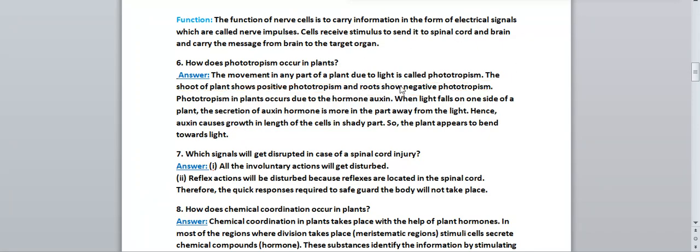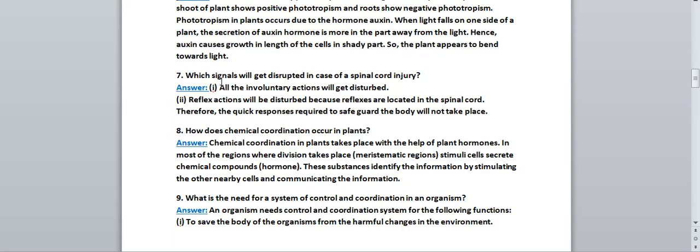Okay, so how does phototropism occur in plants? Movement in any part of the plant due to light is called phototropism. Shoot will show positive phototropism and root will show negative phototropism. Correct? Phototropism in plants occurs due to which hormone? Due to auxin. When light falls on one side of the plant, the secretion of auxin hormone is more in the part away from the light. It means the part of the plant which receives less sunlight, or no sunlight, in that part more auxins will be formed. Hence auxin causes growth in length of the cell in the shady part. So the plant appears to bend towards light. So this was our answer.